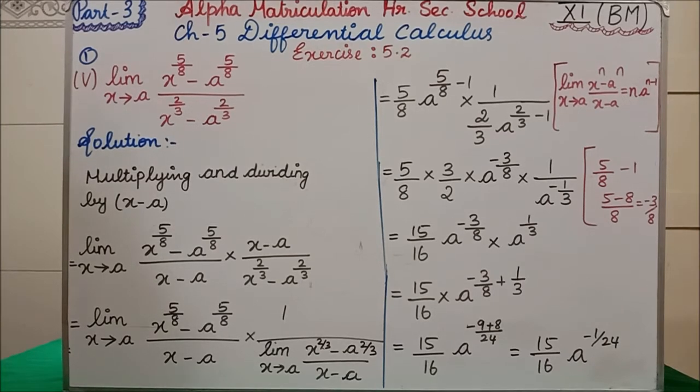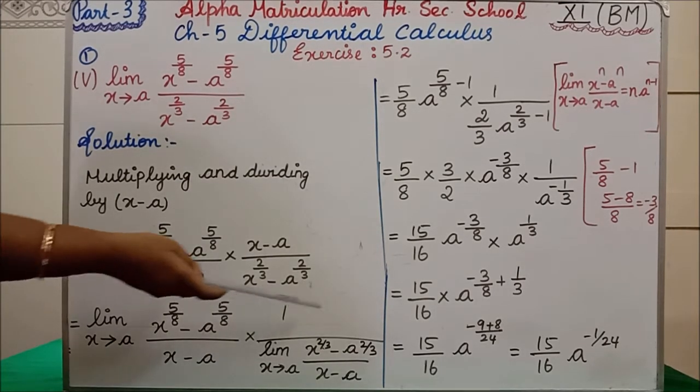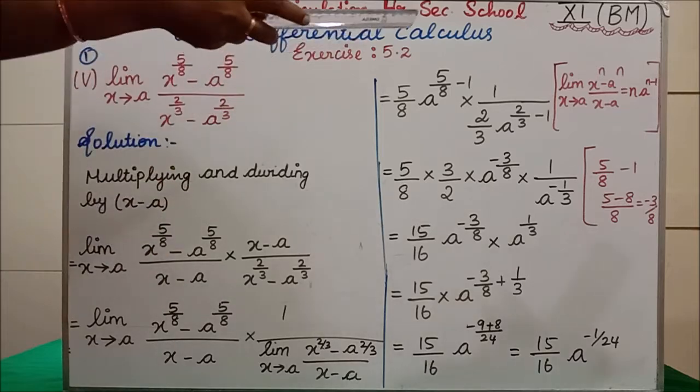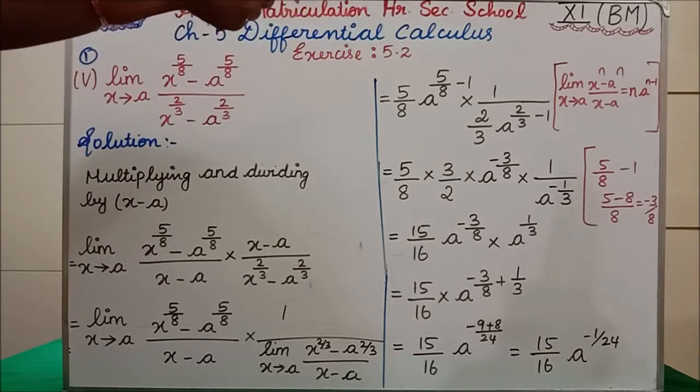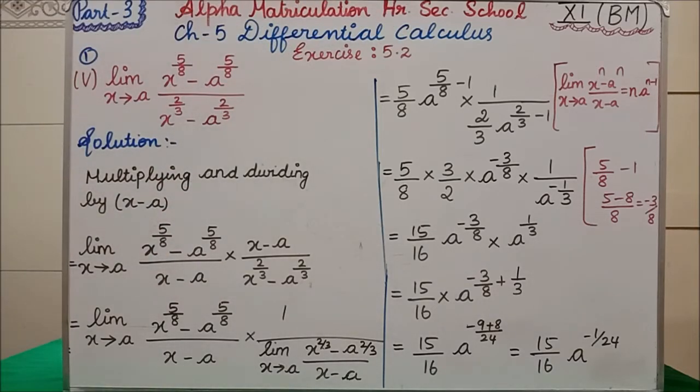Okay, now if you see here, in the formula, the power values are only in the numerator. If you see here, x^n minus a^n, the power value is up, divided by x minus a we are having. But here, the power value is in the denominator.